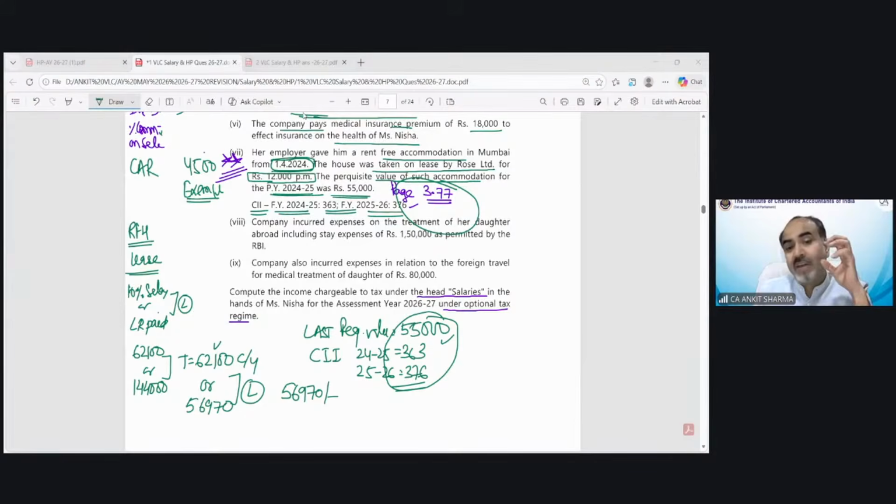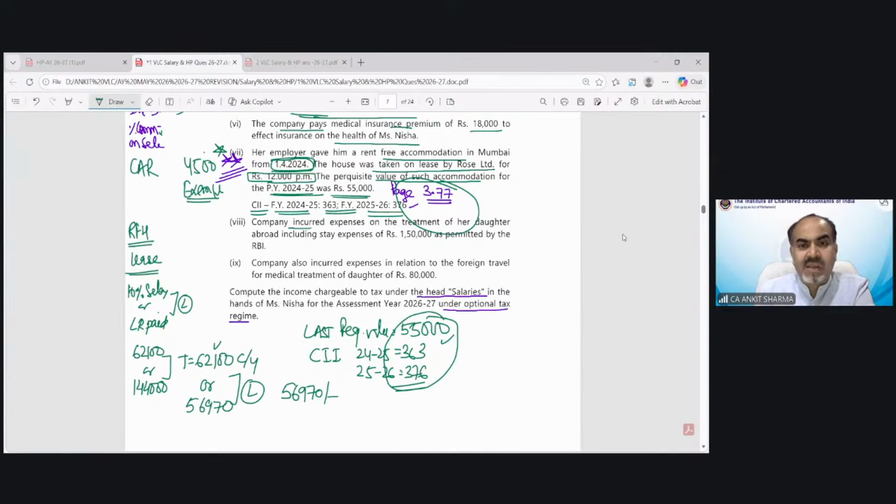So this is a very interesting point. The first time I believe we are solving this kind of question. So that was the perquisite point. It is very, very important for the purpose of examination.